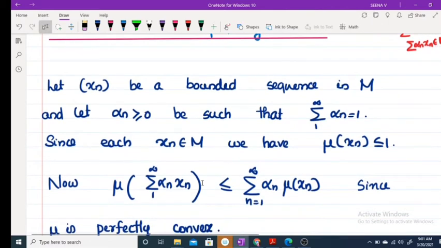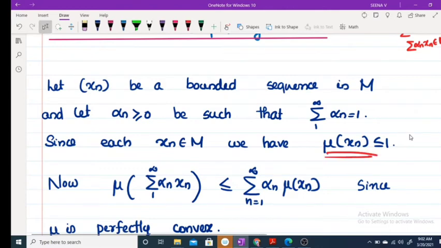Now, if mu of sigma n equals 1 to infinity alpha n xn is less than or equal to 1, then clearly sigma alpha n xn belongs to M. By our assumption, this is less than or equal to sigma n equals 1 to infinity alpha n mu of xn.